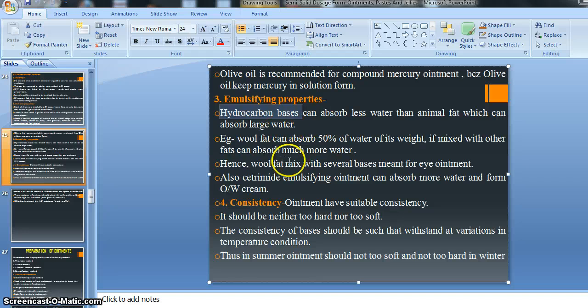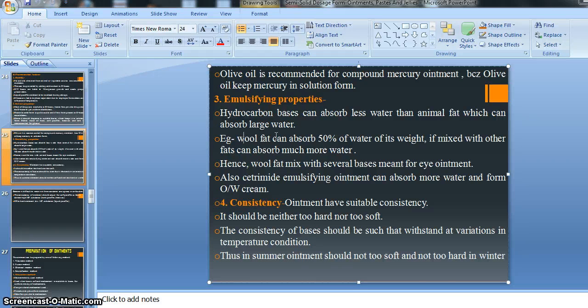Wool fat can absorb 50% of water of its weight. Wool fat is a fat, or a constituent of bases, obtained from animal sources, right? And as I said, animal sources are able to absorb a large amount of water. So the example given is that wool fat can absorb 50% of water of its weight.